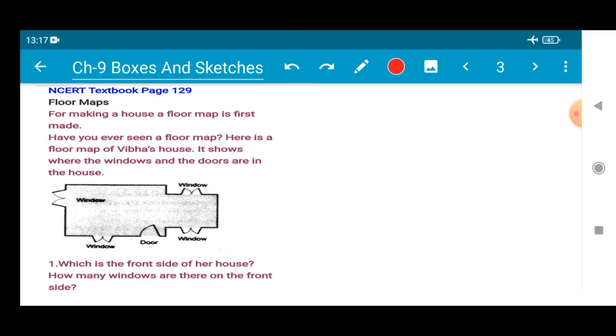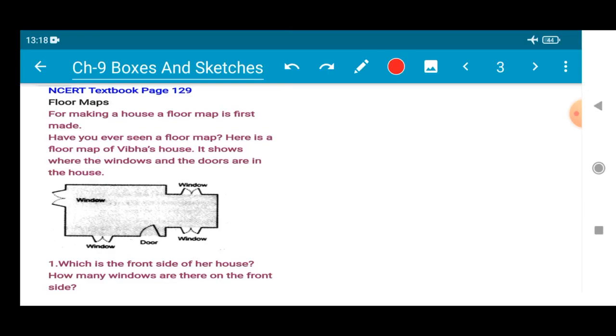For making a house, a floor map is first made. Have you ever seen a floor map? You can ask your parents also, let me see the floor map of our house. Okay, so have a look. Here is a floor map of Bibha's house. So the map which you can see here is of Bibha's house.